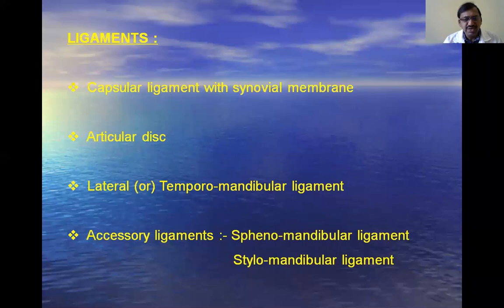First is the capsular ligament with the synovial membrane and articular disc, which you have already seen, and the lateral or temporomandibular ligament. And there are two accessory ligaments, the sphenomandibular and stylomandibular ligaments. These are the 5 ligaments related to the temporomandibular joint. Out of these 5, 2 are accessory ligaments and 3 are the real or original ligaments. They support the joint. Okay, first you see each ligament in detail.